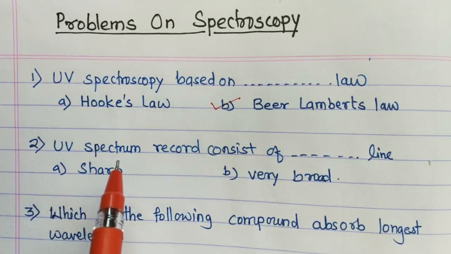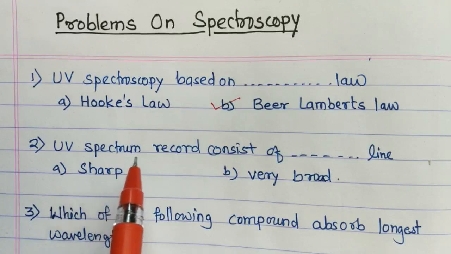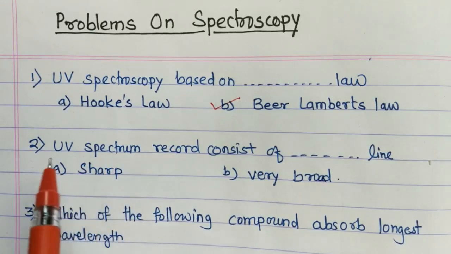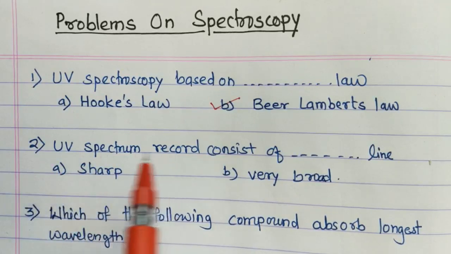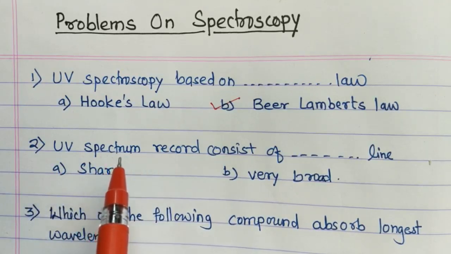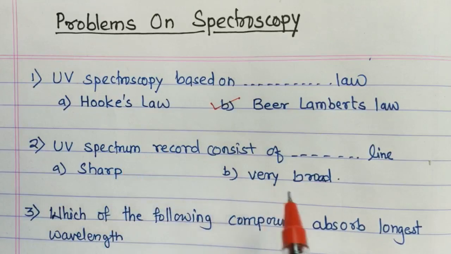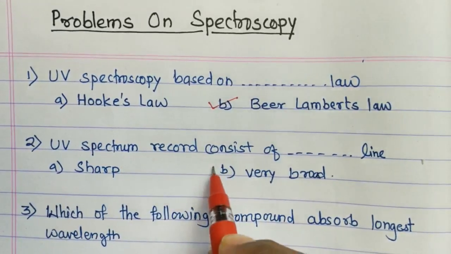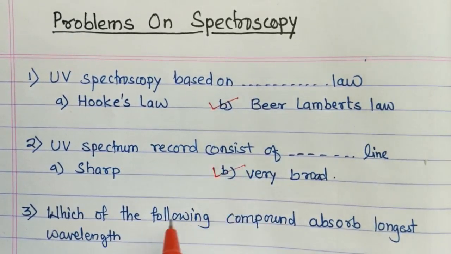Therefore the electronic excitation occurs accompanied with rotational and vibrational excitations. Therefore a broadening of peak takes place, and hence the UV spectrum consists of very broad peaks. So therefore the option is B.